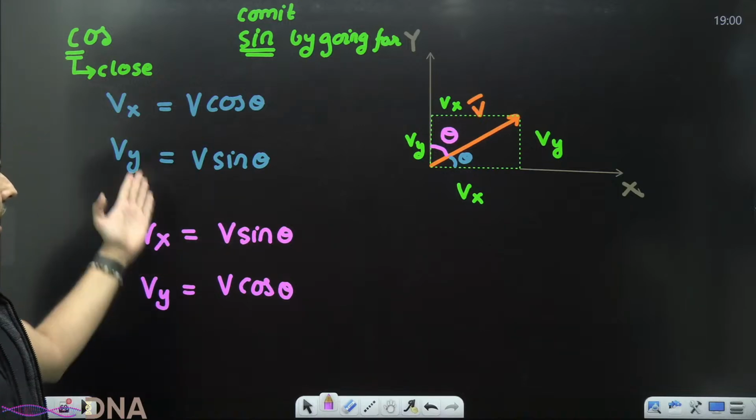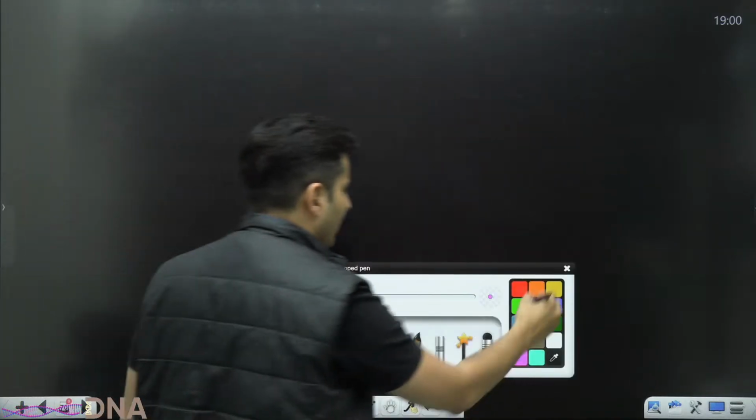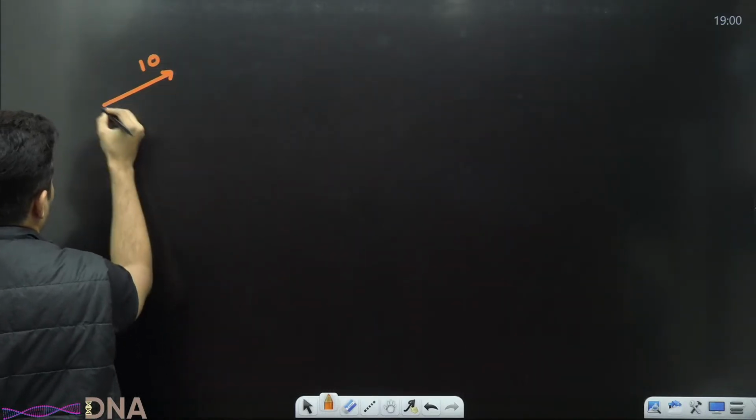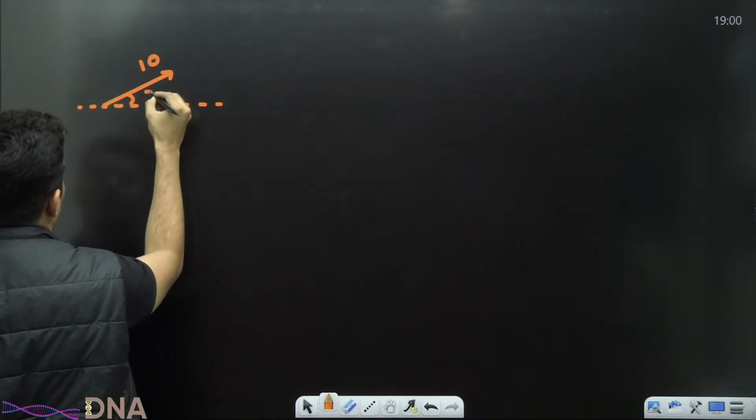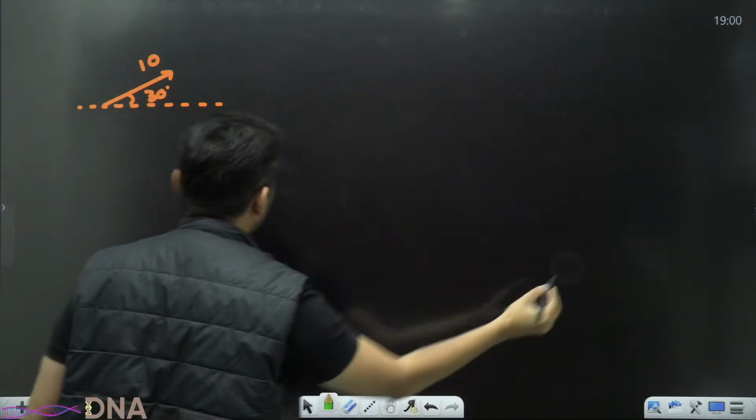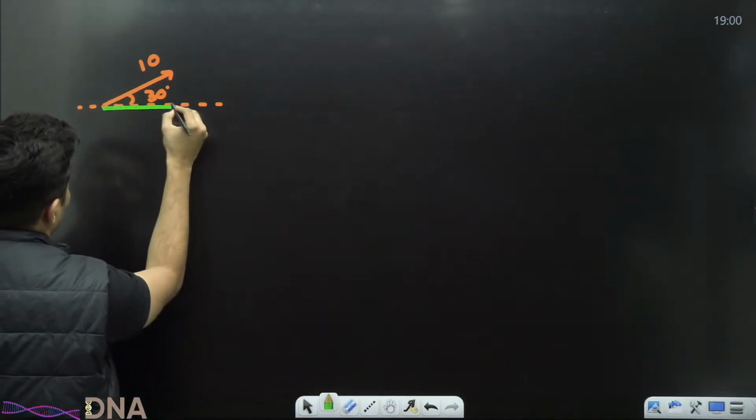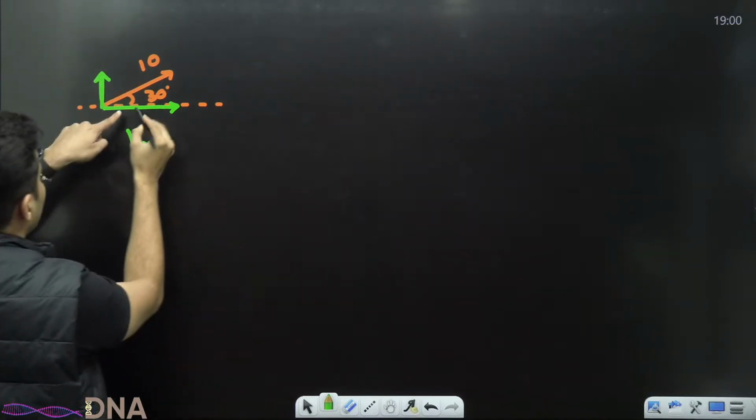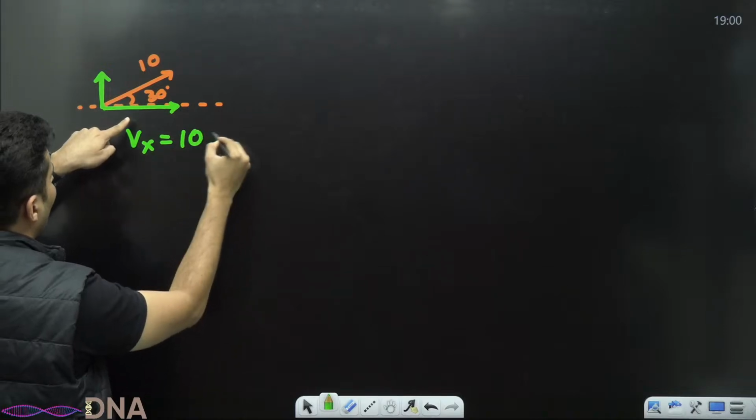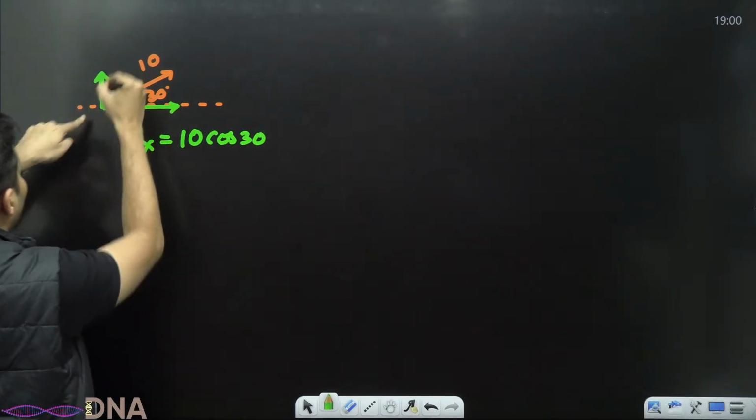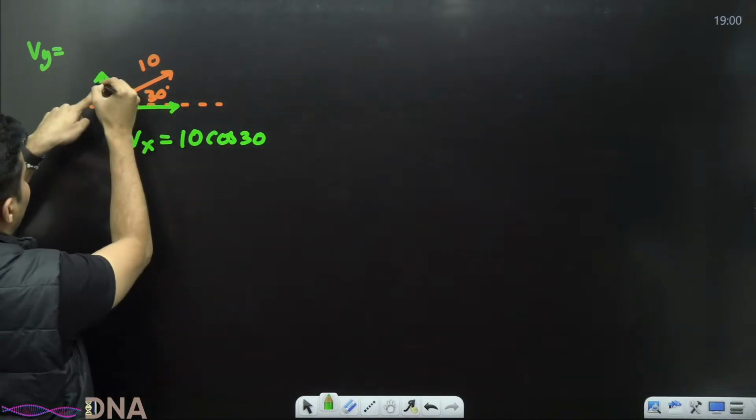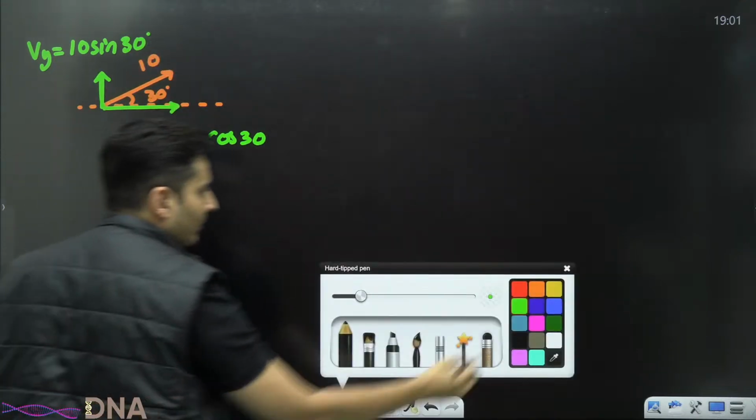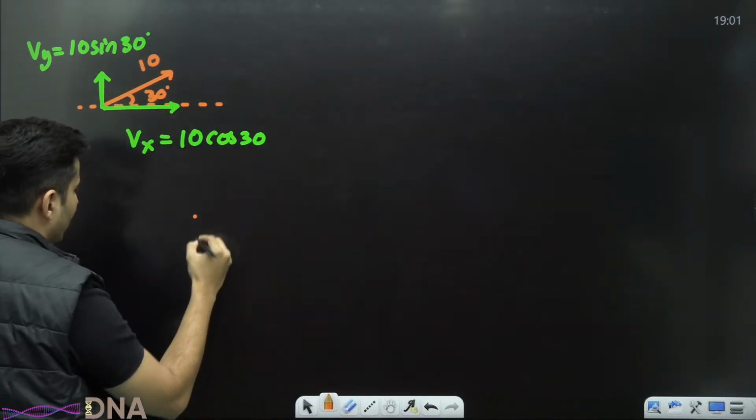Depending on how you are measuring it, we can take very simple examples to make you understand this. Imagine this is 10 units and let's say this is 30 degrees. If I want to figure out the x and the y components, the x component is closer, so it will be cos, so 10 cos 30. The y component is far away from theta, so it will be 10 sine 30. As simple as that. Let's take more examples.